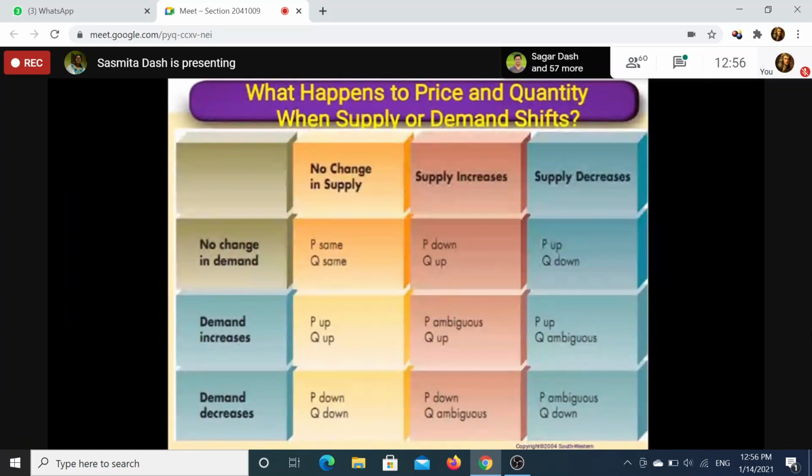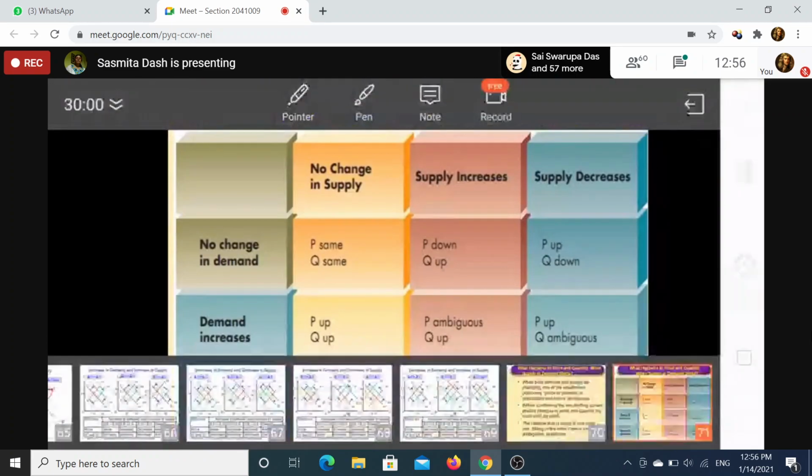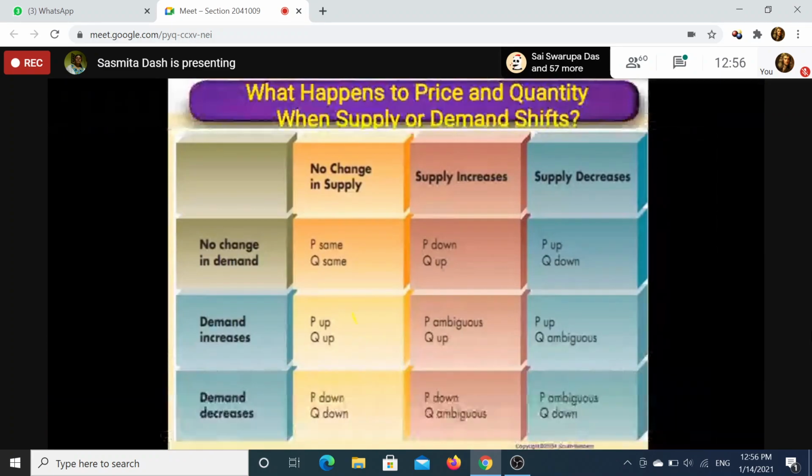Now come to the next situation, when demand changes. In this case, what will happen? No change in supply. The supply curve remains as it is, but you will shift the demand curve towards the right. Okay, demand increases. So these are all a matrix, this side and this side. So what are you getting here?